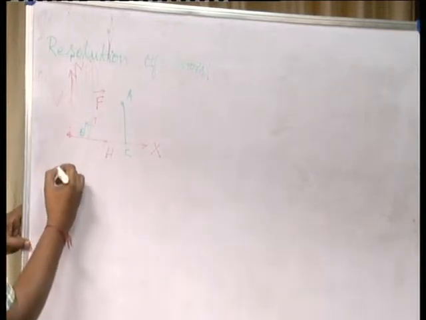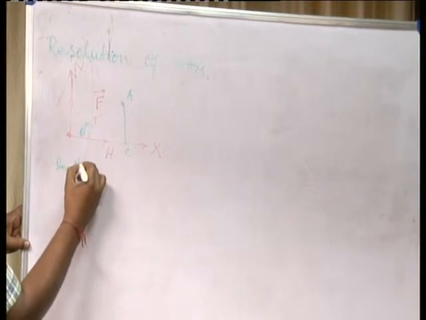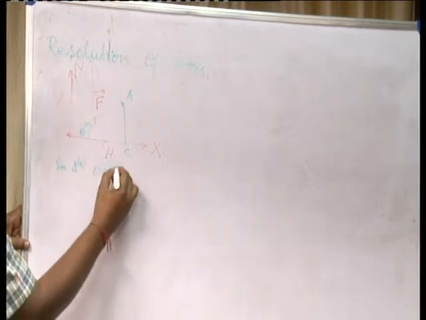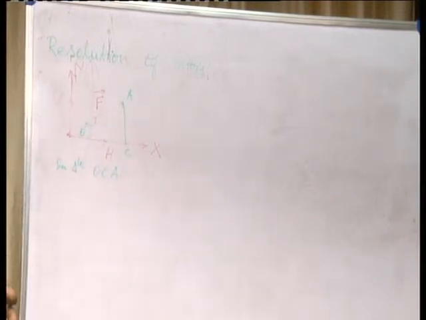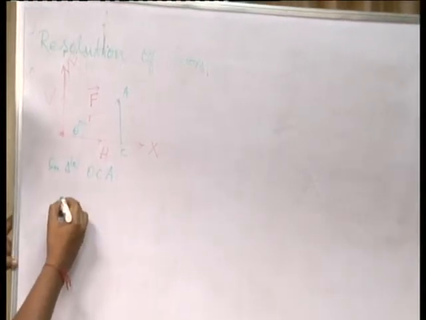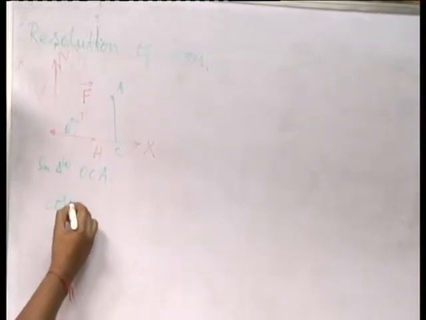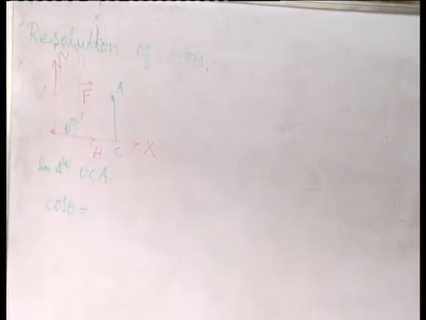Now, in the triangle OCA, let us define cos theta. Cos of an angle is the adjacent side to the hypotenuse.